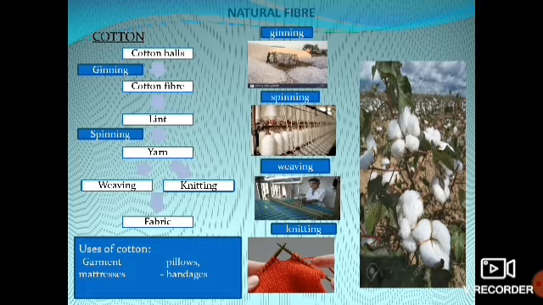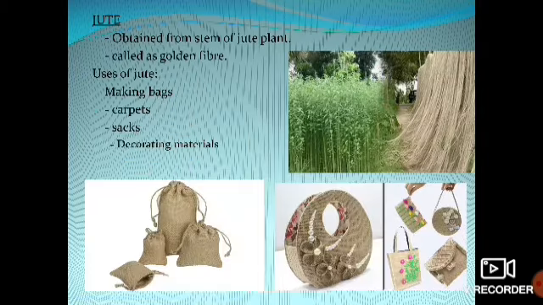The next one is jute. The next natural fiber is jute. Jute is obtained from the stem of a jute plant. Here you can see the picture of jute plant and jute fiber, children. It is also called the golden fiber. What is it called? It is called the golden fiber.